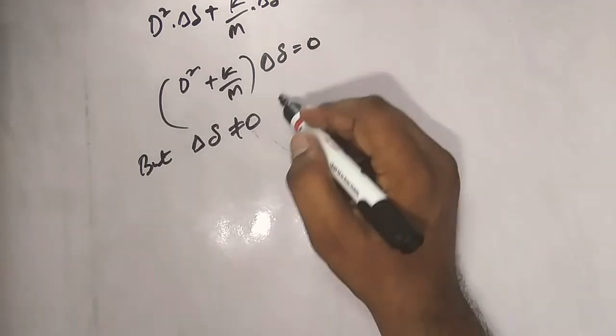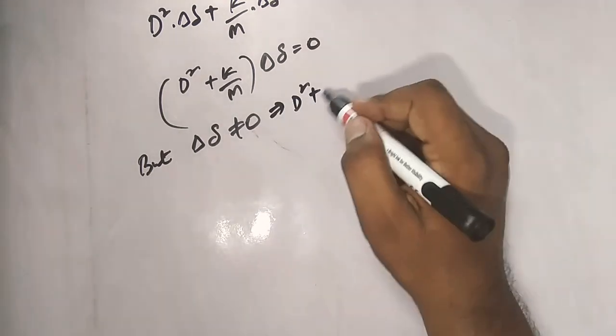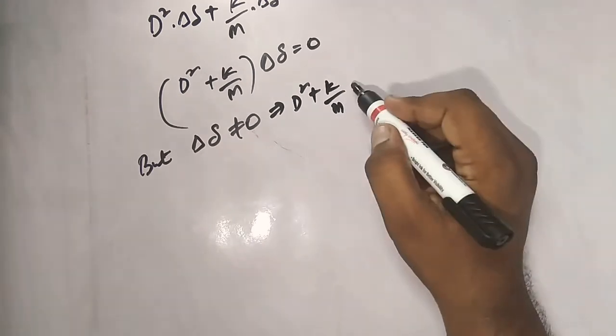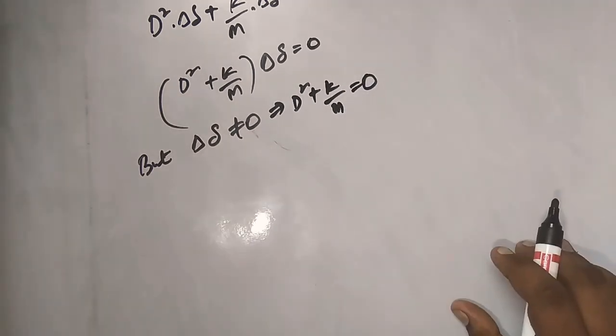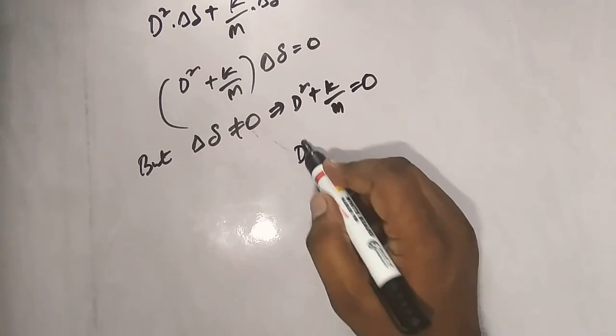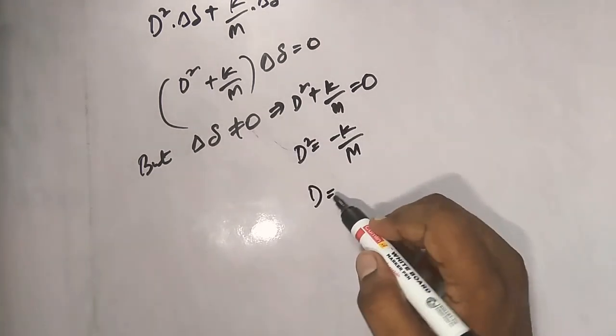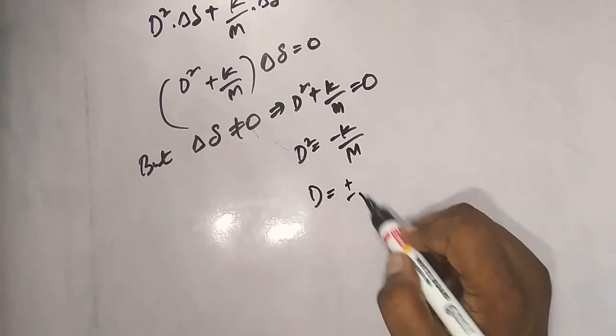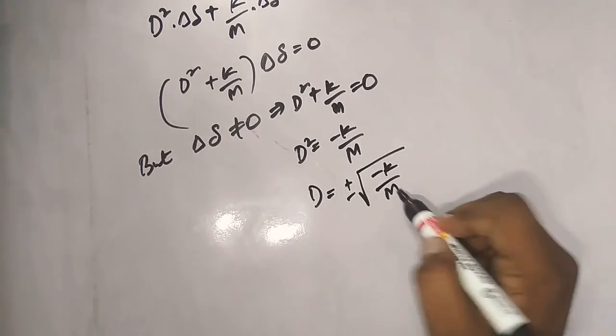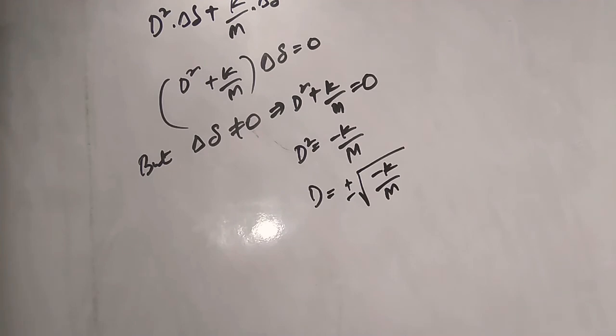The only possibility is that d square plus k by m is equal to 0. If d square plus k by m is equal to 0, you are going to get d square equal to minus k by m, and d is equal to plus or minus root over minus k by m. But k is another value.